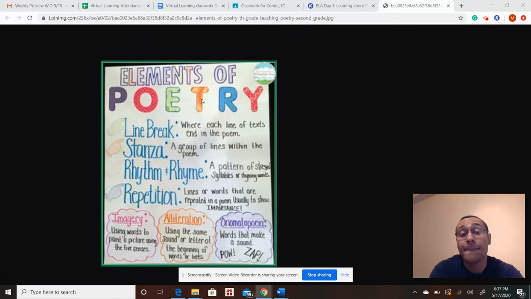Now, when we're talking and thinking about poetry, it's important to go from the very beginning and to understand that poetry is just one type of genre. So, nonfiction is a genre, fantasy is a genre, mystery is a genre. Those are all different kinds of stories or kinds of writing. Poetry is the same thing. Poetry is just one kind of writing that you can do.